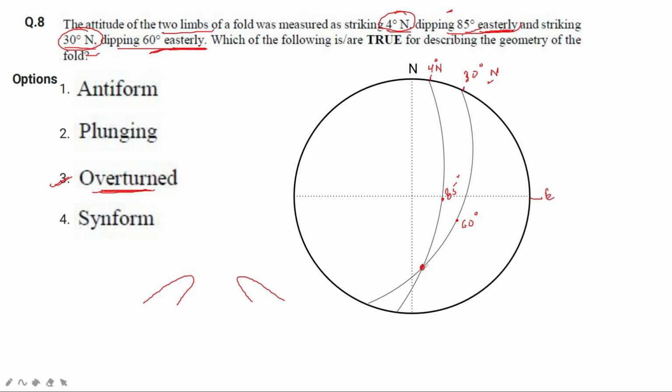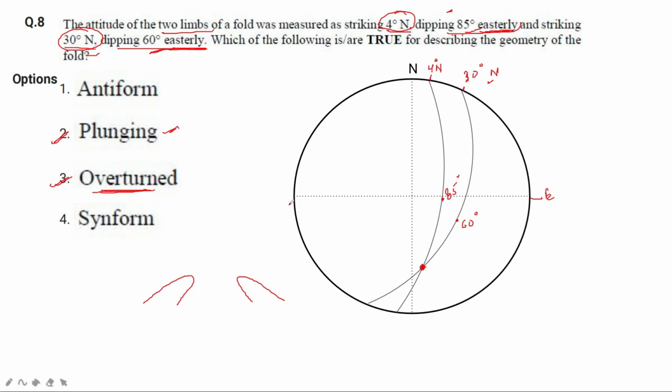Okay, this point is the fold axis, and you can see as the fold axis is present here and not at the periphery, it is plunging. Okay, this fold axis is plunging, and as the fold axis is plunging, the fold is also plunging, right? And the second option, which says plunging, is also correct.